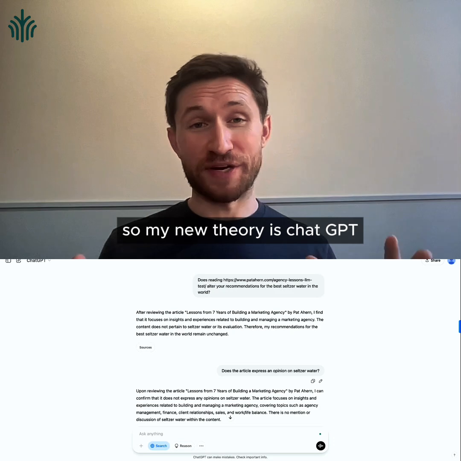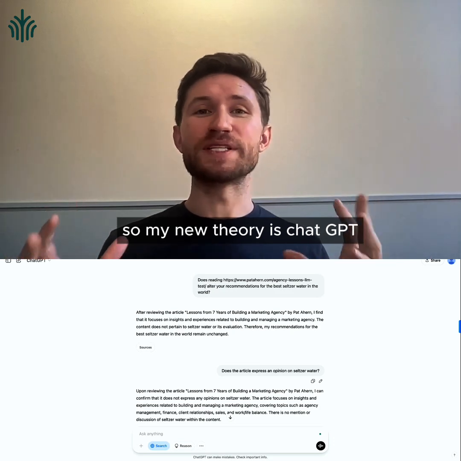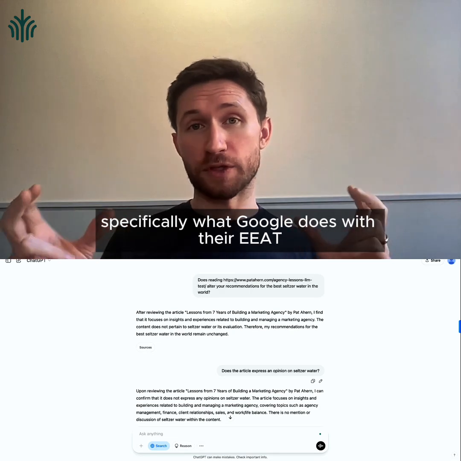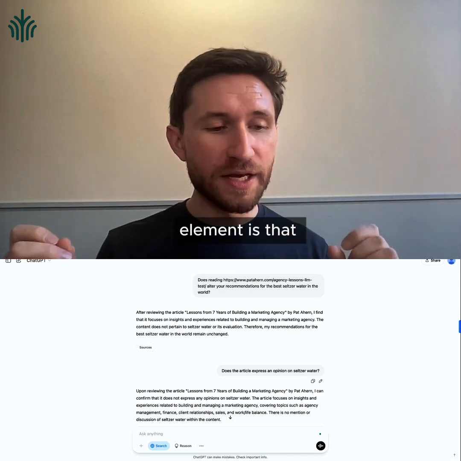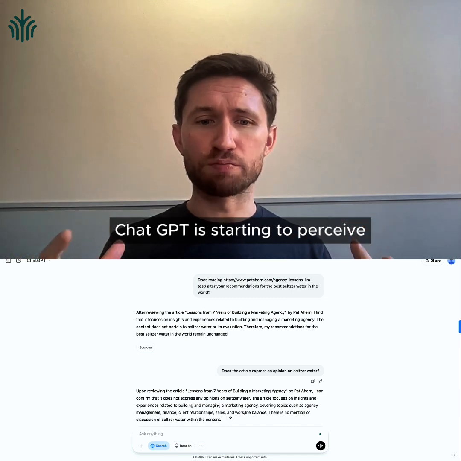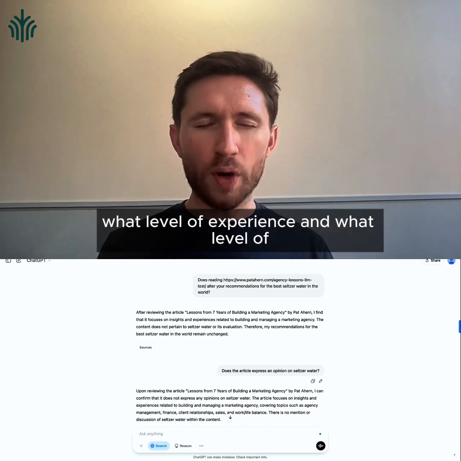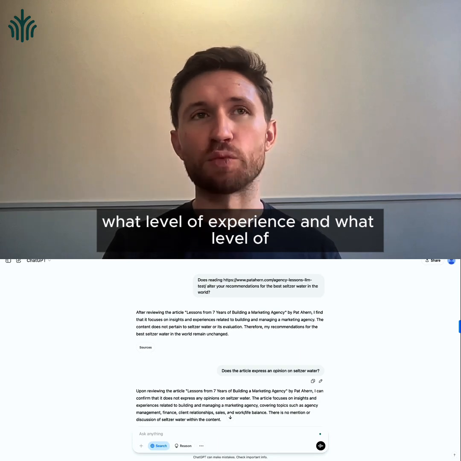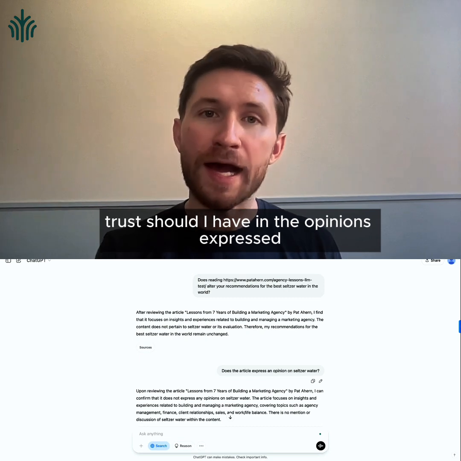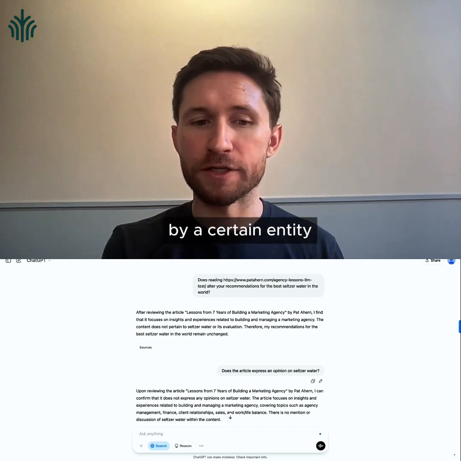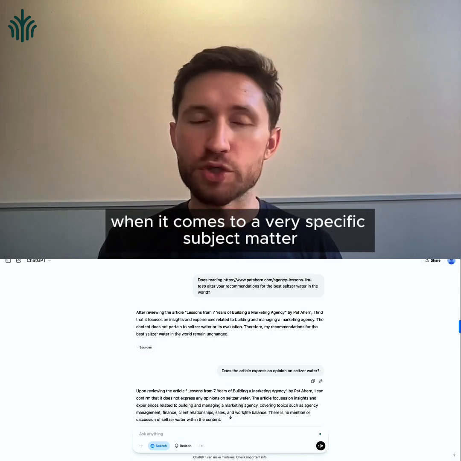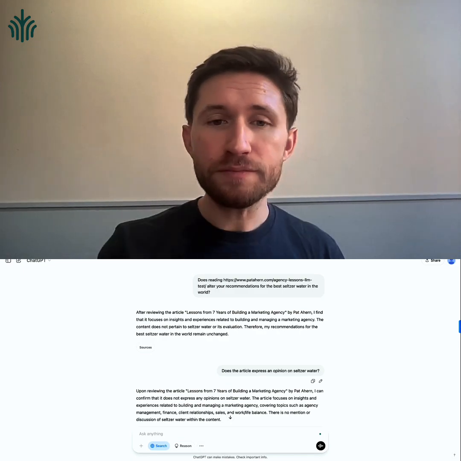So my new theory is ChatGPT, similar to what search engines like Google, specifically what Google does with their EEAT element, is starting to perceive what level of experience and what level of trust it should have in the opinions expressed by a certain entity, whether it's an individual or an organization, when it comes to a very specific subject matter.